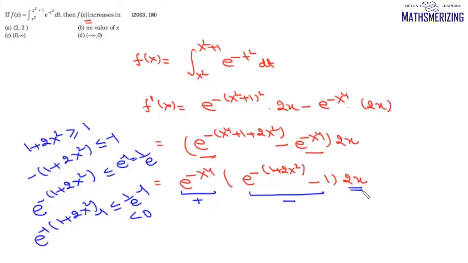So everything depends on x. So the critical point here is 0. Now rightmost, this is plus. So it'll be plus, minus, plus. So it'll be minus, and then before 0, it'll be plus. So this function increases in minus infinity to 0, and that's your option D.